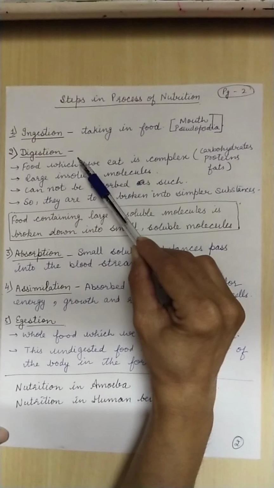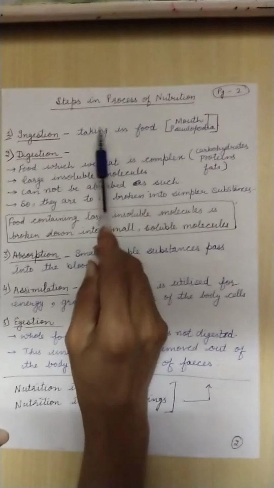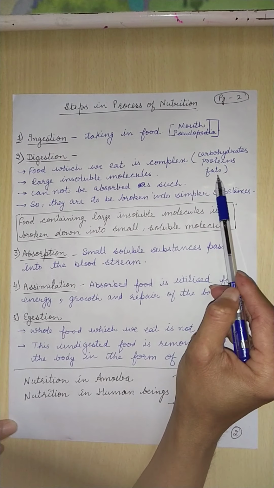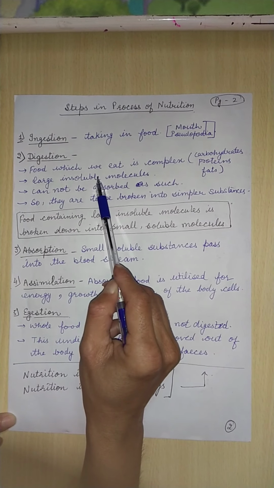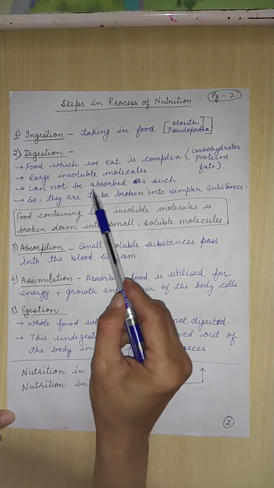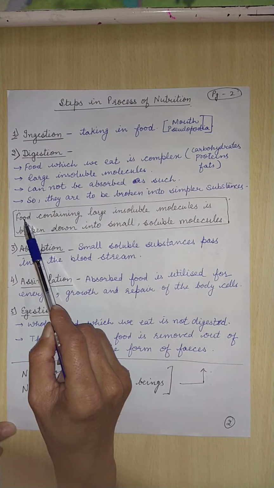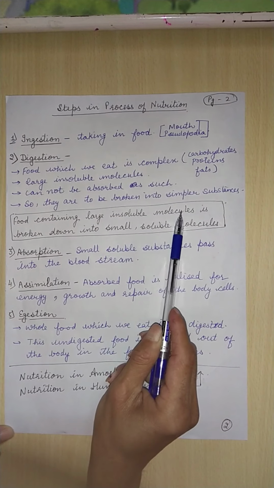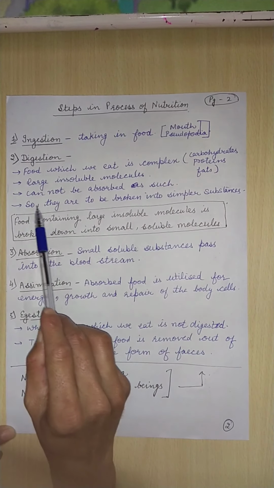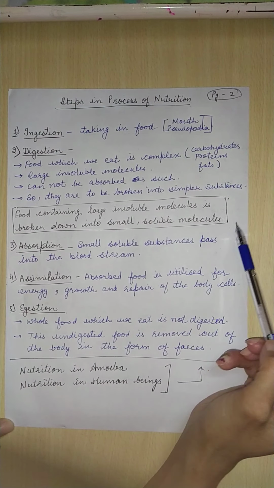Digestion is the second step of nutrition. In this process, the complex food material, which may be carbohydrate, protein, or fats, are large insoluble molecules which cannot be absorbed as such. So, they are to be broken down into simpler substances. When the food containing large insoluble molecules is broken down into small soluble molecules, this step of nutrition is called digestion. Now the food has been digested.